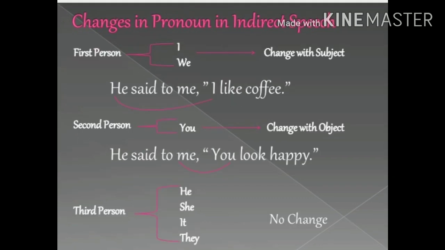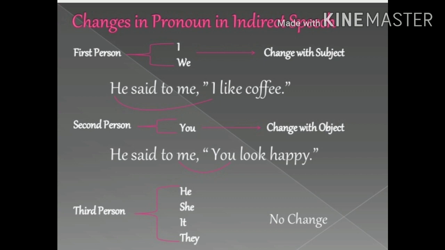First, let's understand changes in pronoun in indirect speech. First person pronoun I and we. I for singular and we for plural. First person pronouns change with the subject of the reporting verb. He said to me, "I like coffee."